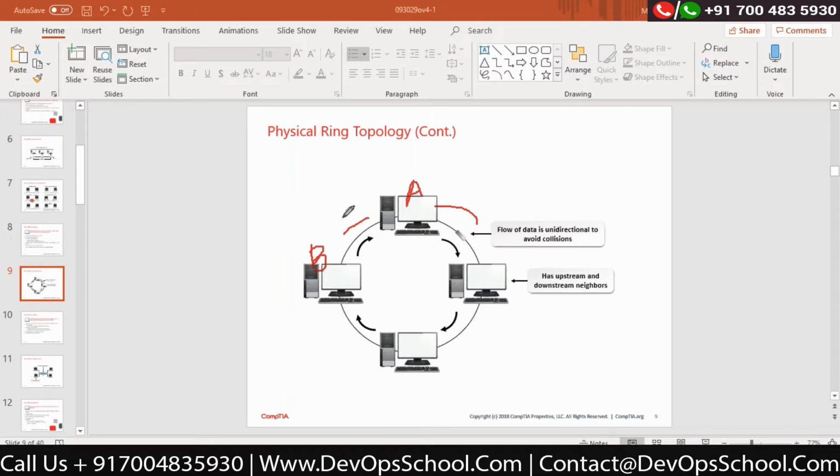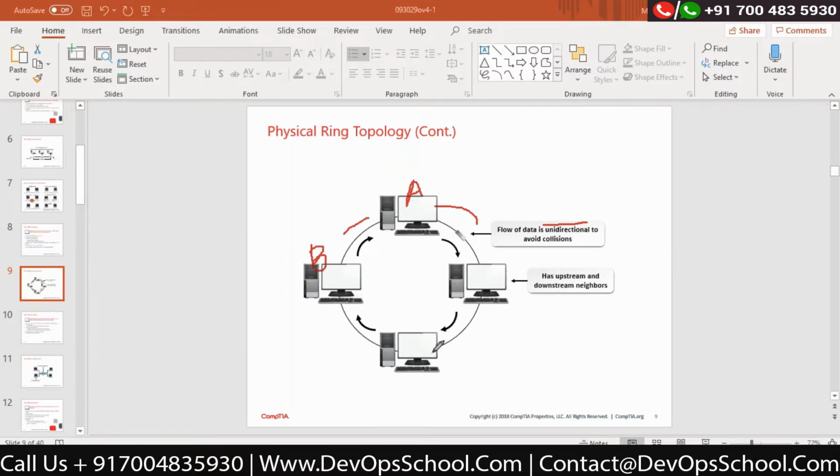So B is getting two different copies of the data. Correct? That's why the data flow is what they are saying, unidirectional. Okay, this is the first problem. Second problem would be collision.